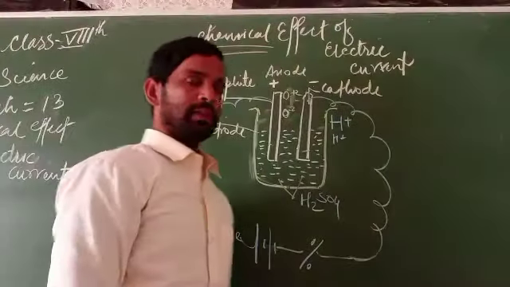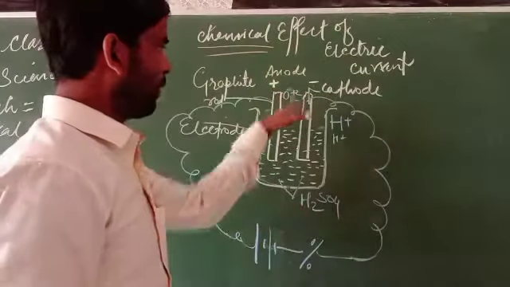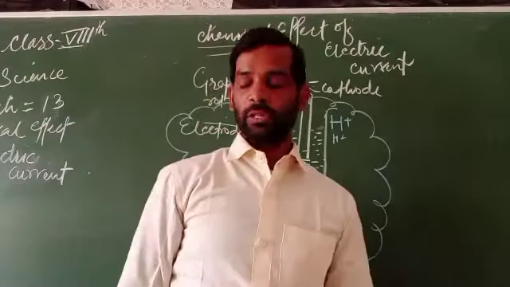In this form we can say this happens only by the process of electrolysis.